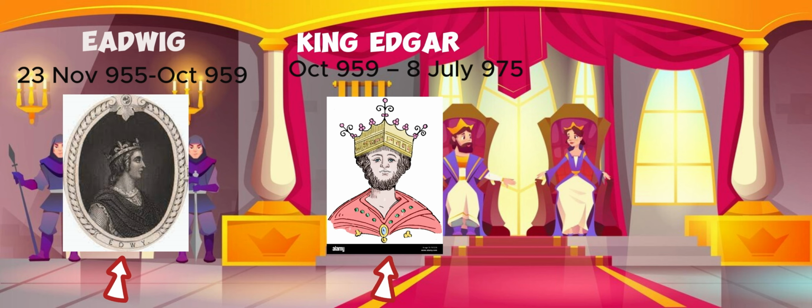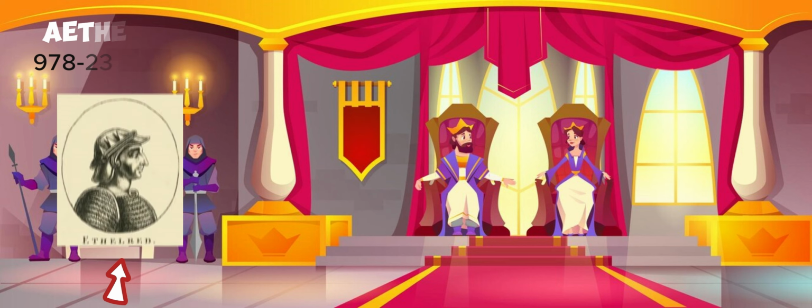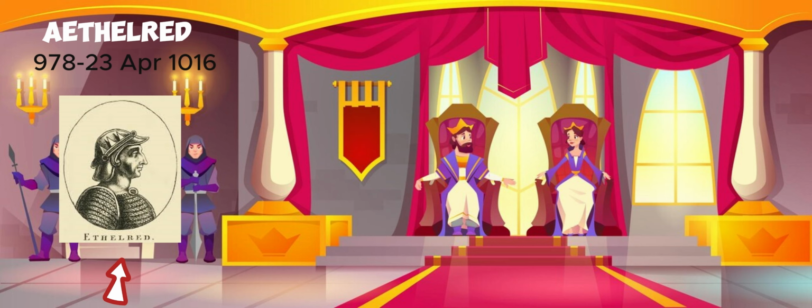King Edgar peacefully died at the summit of his power at Winchester, the ancient capital of Wessex. Edward's short reign was brought to an end as he was assassinated at an estate at the Gap of Corfe in Dorset. Ethelred peacefully died in his sleep. He was buried at the Royal Minster at Wimborne in Dorset.